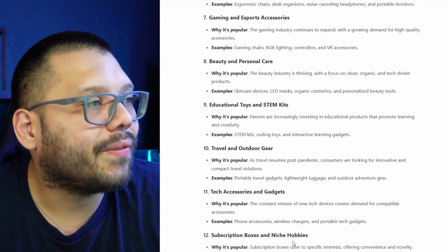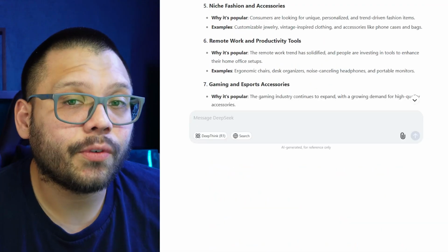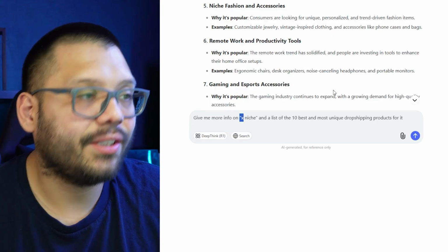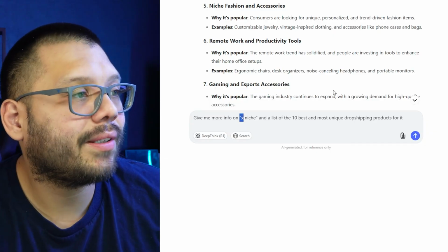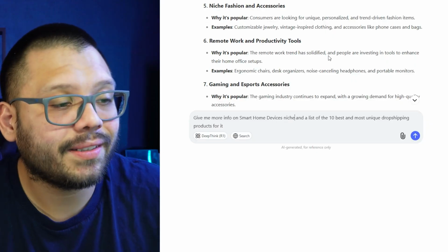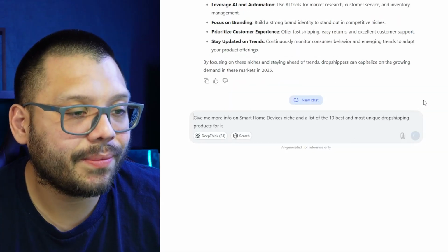So let's go ahead and choose one of these. I'm going to go with the one that stood out to me at first, which is going to be smart home devices. So from here, I'm going to ask it to give me more information on X niche. X, we're going to replace with smart home devices, and the list of the 10 best and most unique dropshipping products for it. Let's go ahead and see what it gives us.